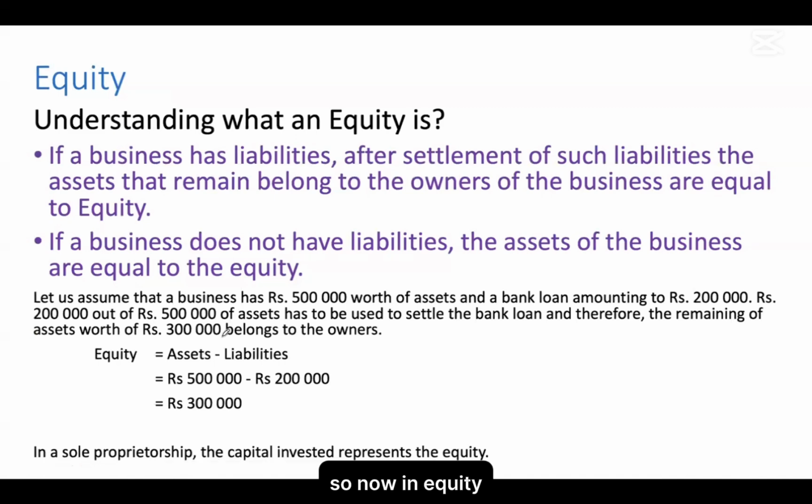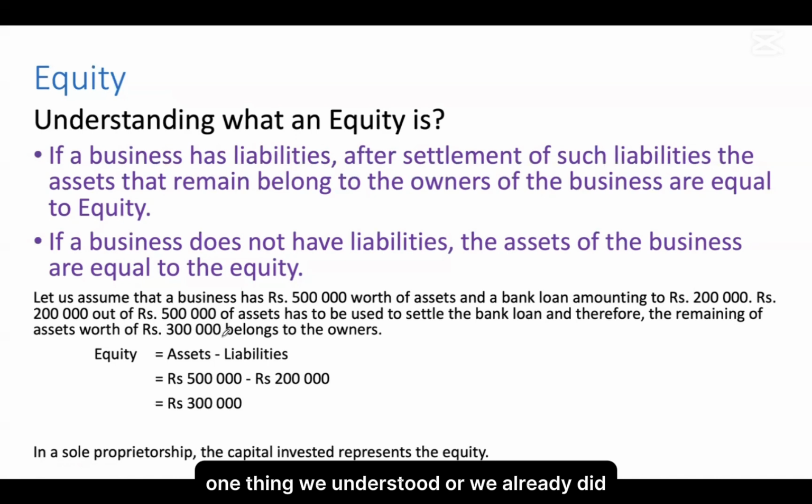So in equity, one thing we already understood: if a business has liabilities, after settlement of those liabilities, the assets that remain belonging to the owner of the business are equal to the equity. So if a business does not have liabilities, the assets of the business are equal to the equity. Now let's jump back to that 100,000 example.